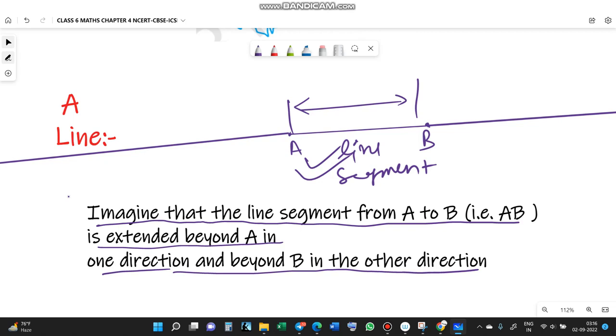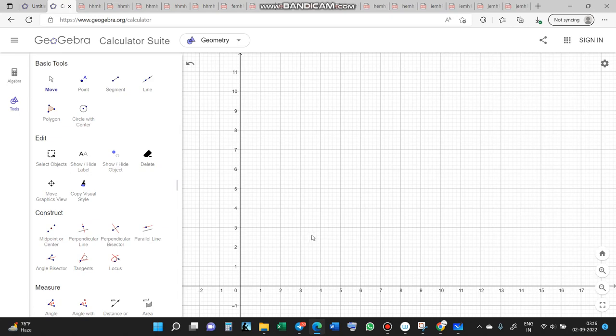It comes from infinity on one side and goes to infinity on the other. There is no measurement of a line. Line is going on and on, anywhere, everywhere. Line has no limit, but line segment has a limit. So line segment is more important for us. Let's see this line segment and line on GeoGebra software.